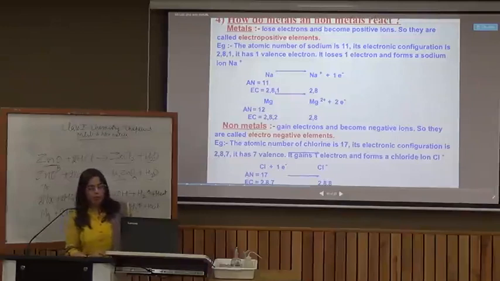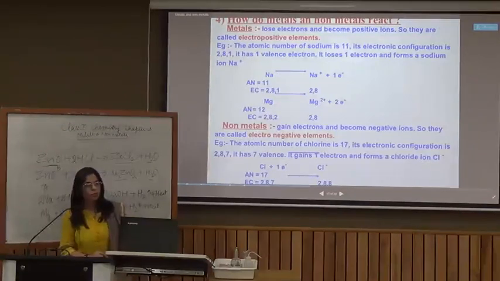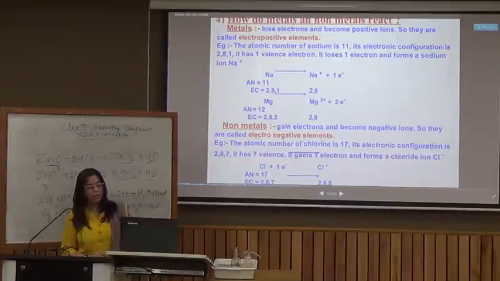You can look at the examples of these two metals here. Sodium, which has atomic number 11 and electronic configuration 2, 8, 1, will attain the configuration of neon by losing one electron, and as a result it produces the sodium ion, which is positively charged.